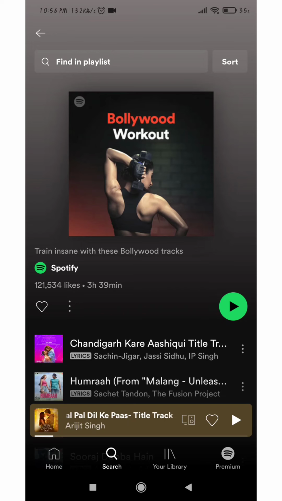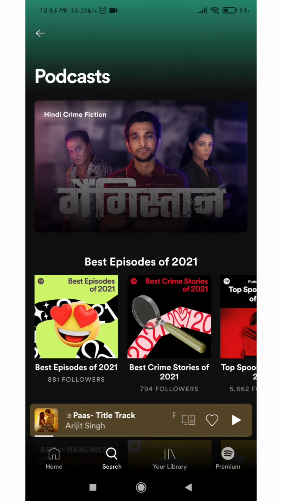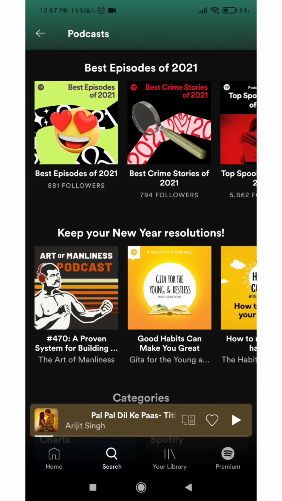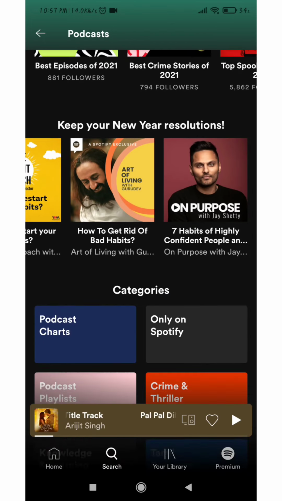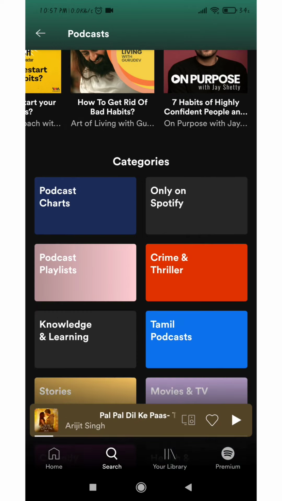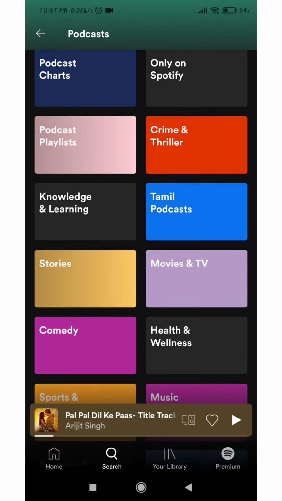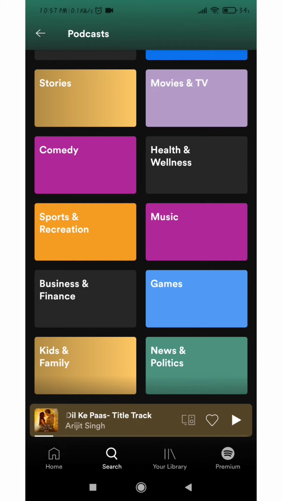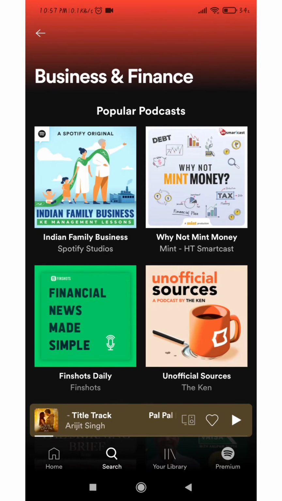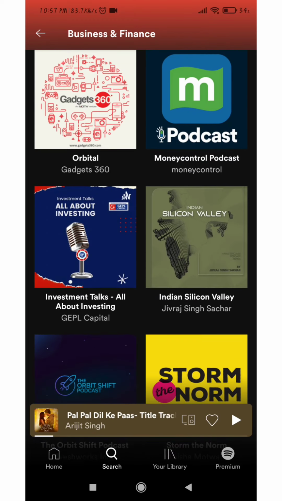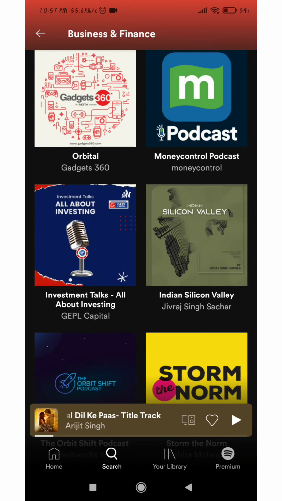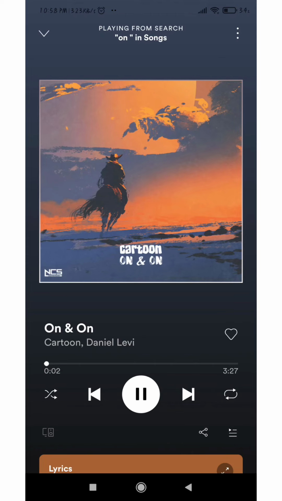This is one of the coolest features of this app, where you can manage your work and also enrich your mind. Next best feature of this app is podcasts. Here you can have access to many types of podcasts in Spotify, be it motivational or spiritual or education or sports or politics. So you can have great access to your podcasts on this app. Now, for example, I've taken business and finance podcasts, where you can have access to the podcasts related to money, business, and finance. Let's test the sound quality of the Spotify app.